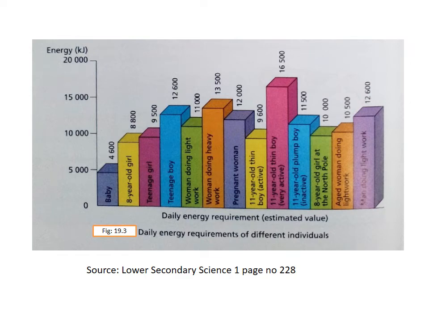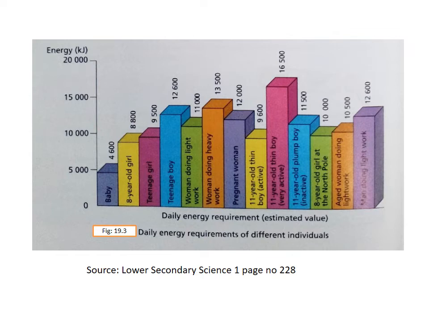This is a graph in which you can see the different daily energy requirements of different individuals. The energy is given on your vertical axis in kilojoules, and different individuals are given on your horizontal axis. You can see here that a baby needs only 4,600 kilojoules of energy daily because he does not have to do much work. He just needs energy to grow up.